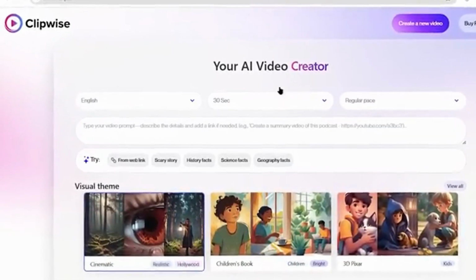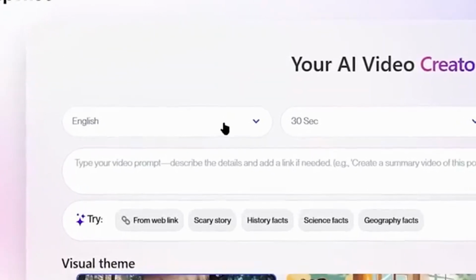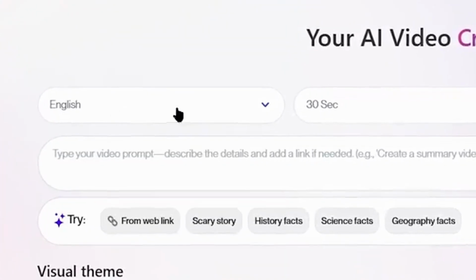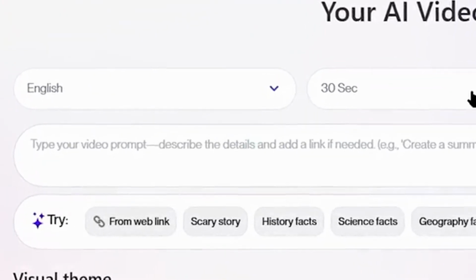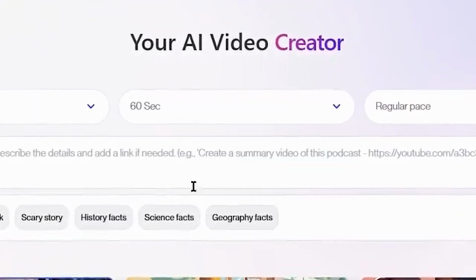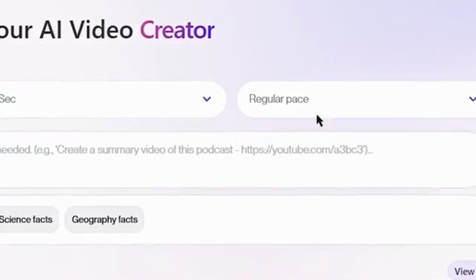And once you log into your Clipwise account, this is how your dashboard will look. So now we need to select the language that we want for our video. You can select any language you like, but I will just go ahead with English because we want to create videos in English for the history channel. Then we need to select the duration of the video, which I will select as 60 seconds. You can also select the pace of the video from here, and I am going with the regular pace.